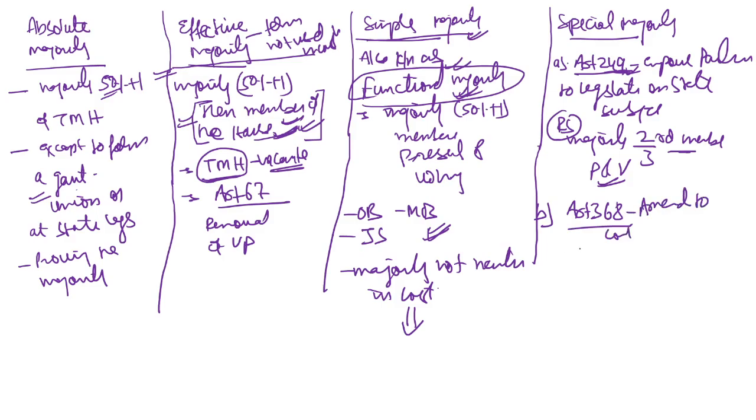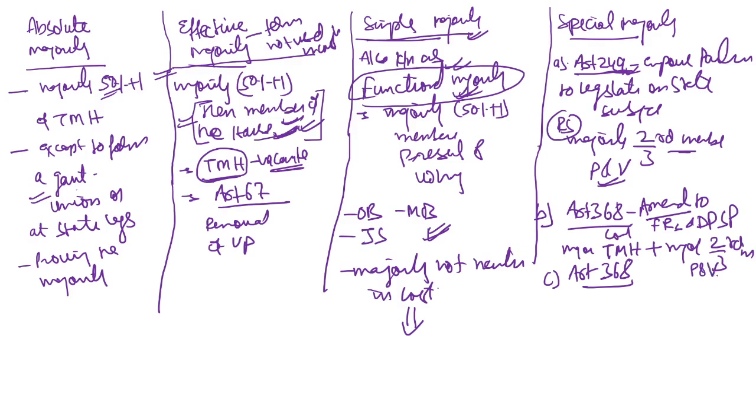Right. So again it has two types. So this B and C comes under Article 368. For the normal amendment, like for the fundamental rights and DPSP, if the Parliament wants to amend the fundamental rights or DPSP, it will use a special majority, that is a majority of total membership of the House plus a majority of 2/3 members present and voting, right?